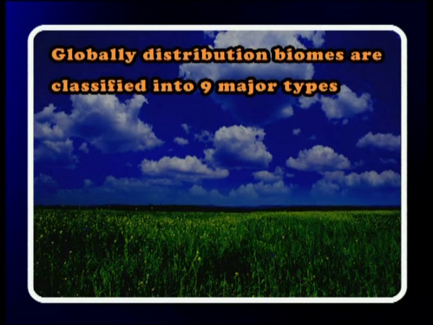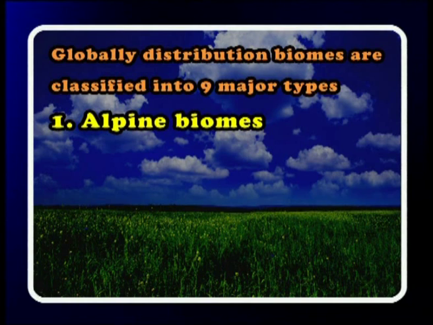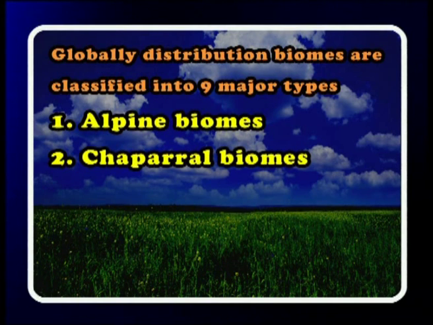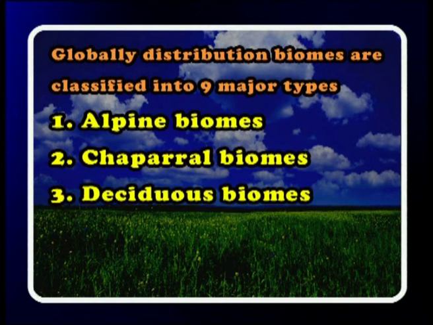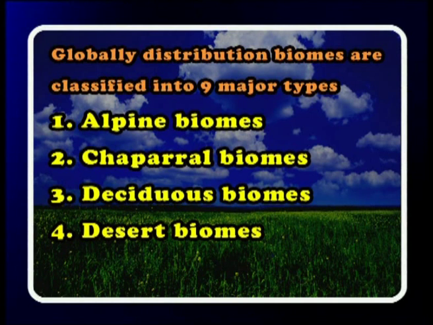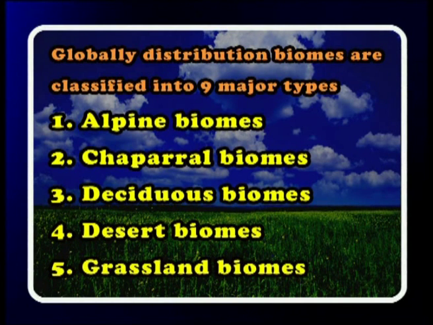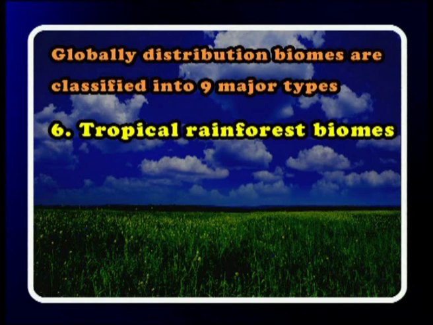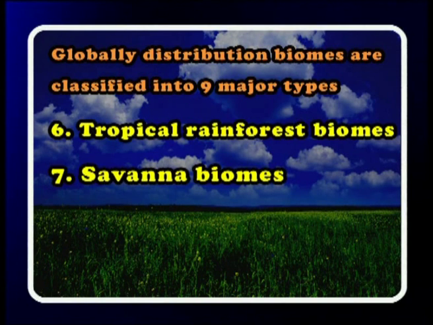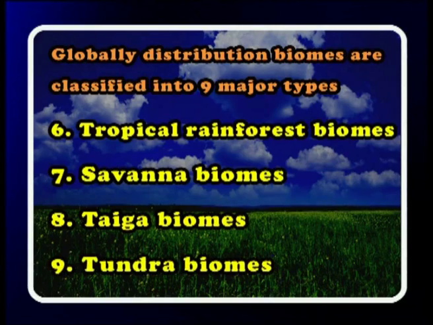They are alpine biomes, chaparral biomes, deciduous forest biomes, desert biomes, grassland biomes, tropical rainforest biomes, savanna biomes, taiga biomes, and tundra biomes.